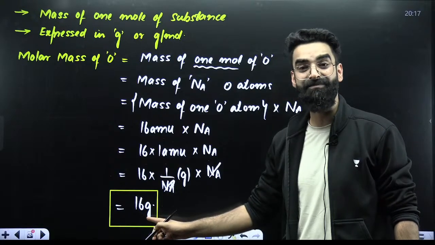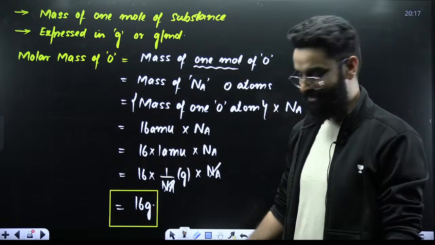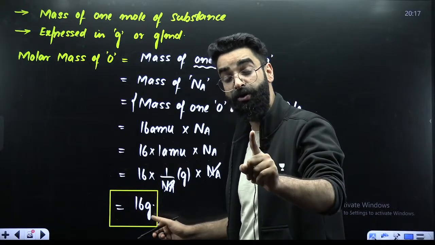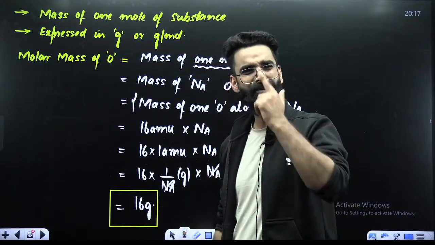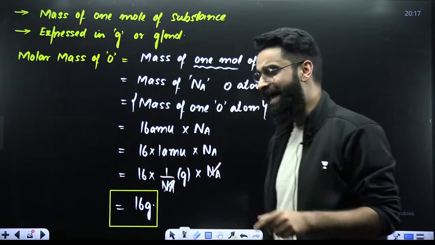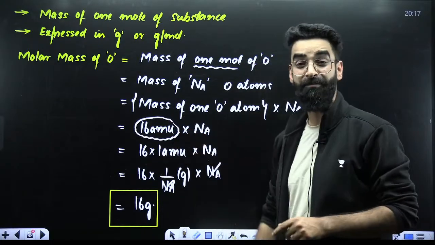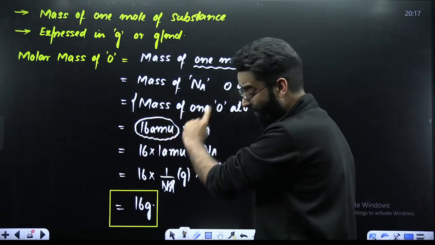This 16 grams, either you can write grams or you can write grams per mole. The choice is yours. 16 grams is the mass of 1 mole of oxygen. This is the mass of 6.022 into 10 raised power 23 oxygen atoms. Now we will think logically. What was the atomic mass of oxygen? Atomic mass of oxygen was 16 AMU. This was the mass of one atom of oxygen. What is the molar mass of oxygen?